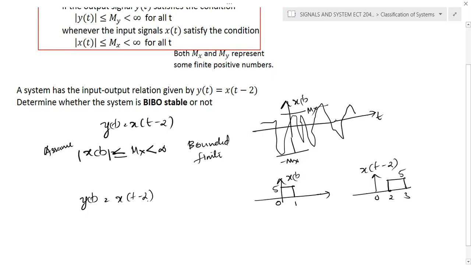So the shifting operation will not change the maximum amplitude of the signal. So we can conclude that the maximum value of y of t is also between the limit plus or minus mx. So it's less than infinity, or the output is bounded, or we can call it a finite quantity. So the system is stable, or we can call it BIBO stable. Okay.